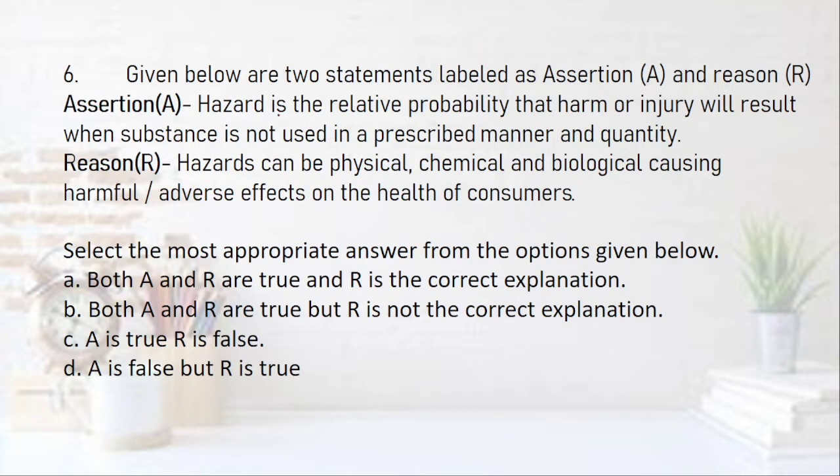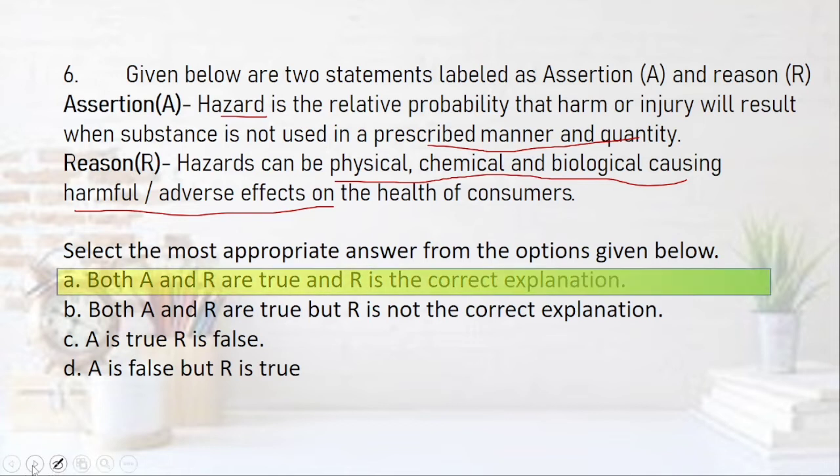Assertion, let us first see the assertion. Hazard is a relative probability that harm or injury will result when substance is not used in the prescribed manner and quantity. This is hazard. Hazard can be physical, chemical and biological, causing harmful adverse effects on the health of consumer. It seems to be correct.